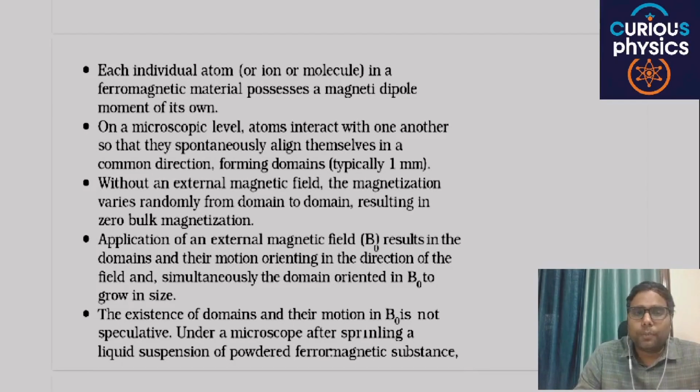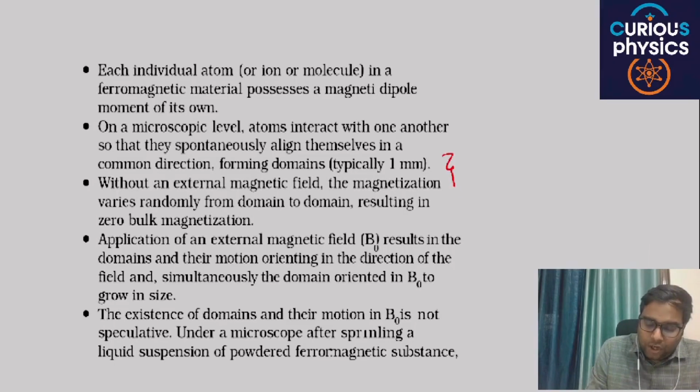On a microscopic level, atoms interact with one another so that they spontaneously align themselves in a common direction, forming domains. Without an external magnetic field, the magnetization varies randomly from domain to domain, resulting in zero bulk magnetization.